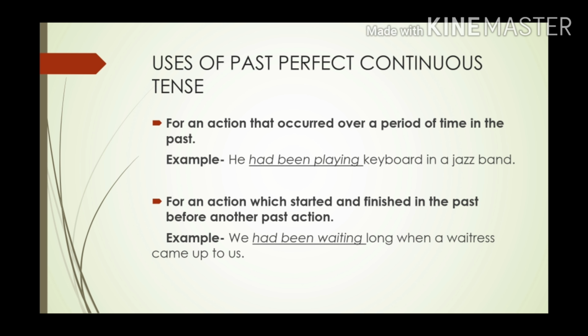When an action has been completed in the past before another action in the past, then also we use past perfect continuous tense. For example, we had been waiting long when a waitress came up to us. That means this action, waiting, was happening when another action happened. What was the other action? That the waitress came up to us. This was the other action. So for showing this also, we use past perfect continuous tense. So this was our past perfect continuous tense.